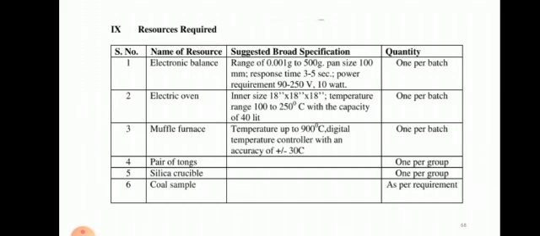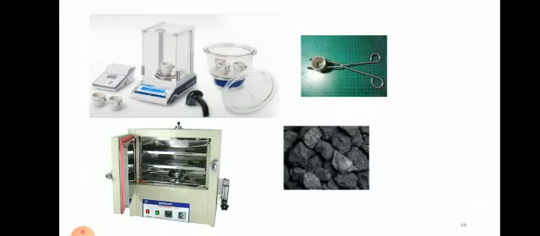When we are performing this experiment, what do we require? We are going to weigh the coal sample, so we require the electronic balance. We require the electric oven, for heating the coal sample. Why do we require the muffle furnace? We require the muffle furnace for heating at a very high temperature, or burning of coal. A pair of tongs, silica crucible, and coal sample. These are the apparatus we require for the experiment.